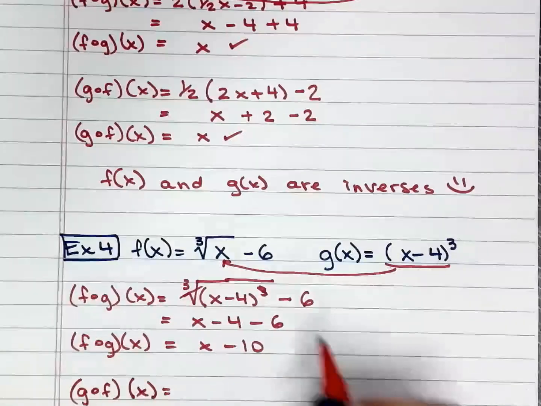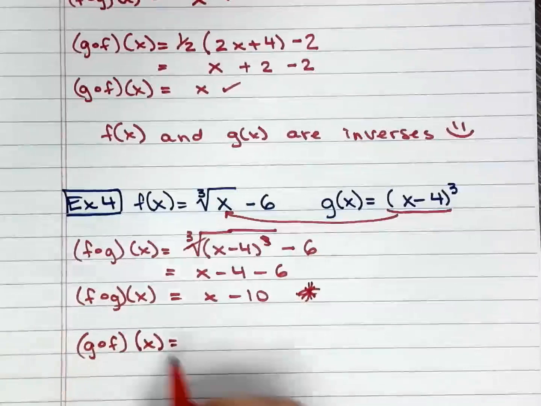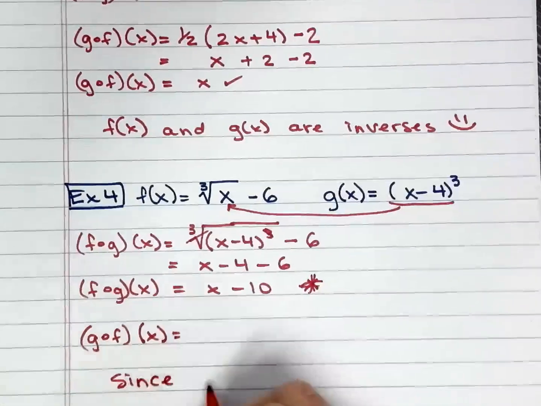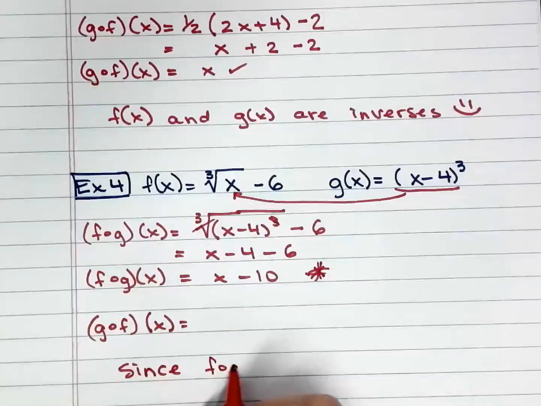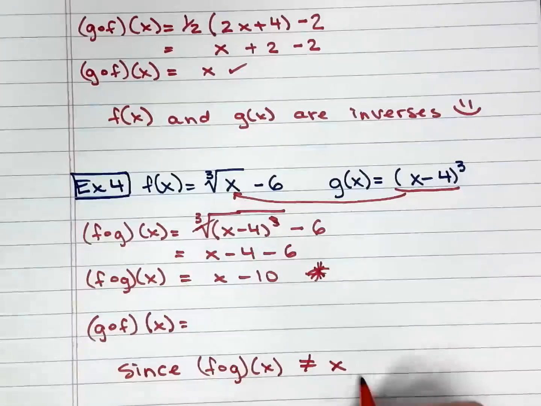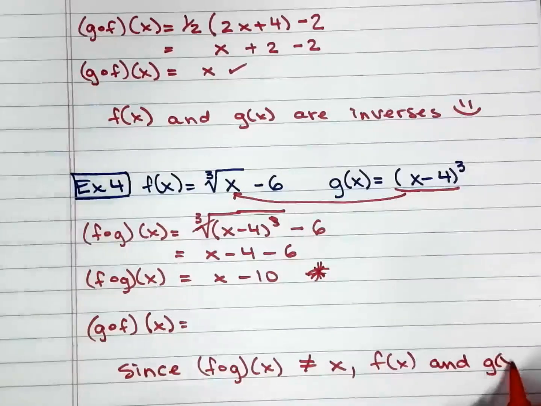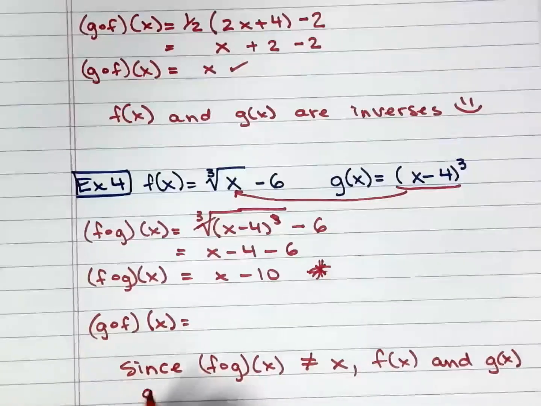This one already doesn't check, so there's no point to keep going. So, since f composed g of x does not equal x, f of x and g of x are not inverses.